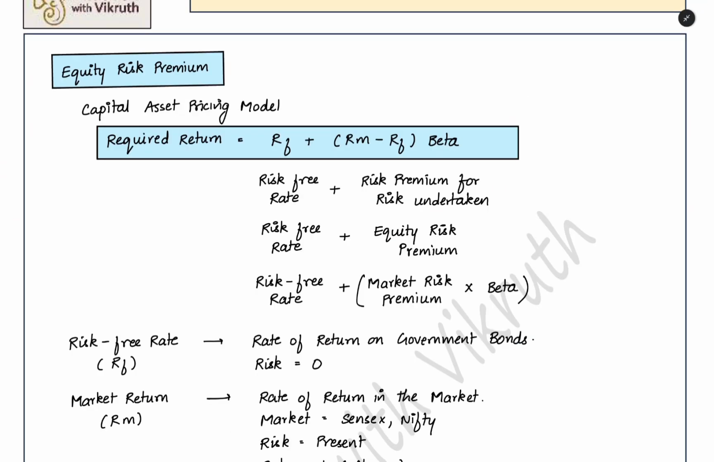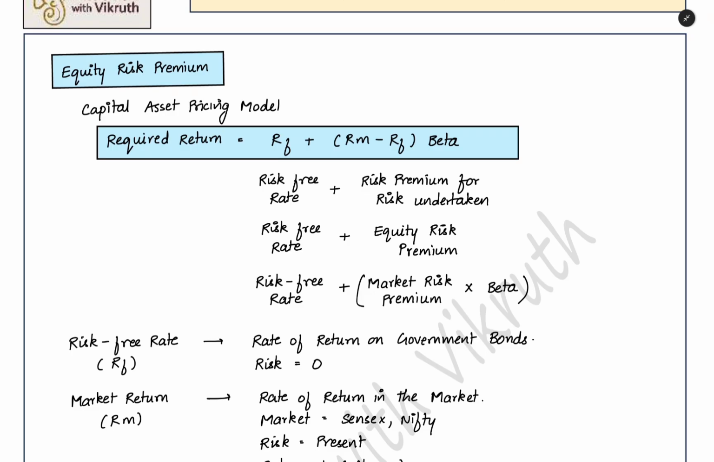Now we can start the concept of equity risk premium. What is the meaning of equity risk premium? Whenever you are thinking to invest some amount, you can either invest in the fixed deposit, or you can invest in the stock market, or you can buy the government bond, or you can buy the debentures of a company. Like that, you are having a lot of options.